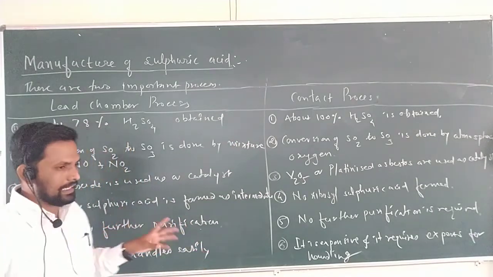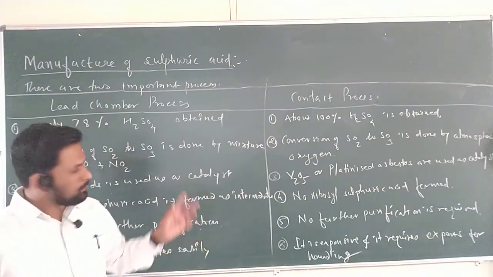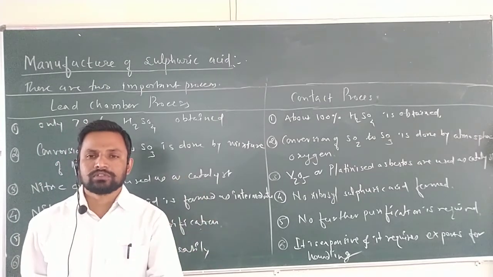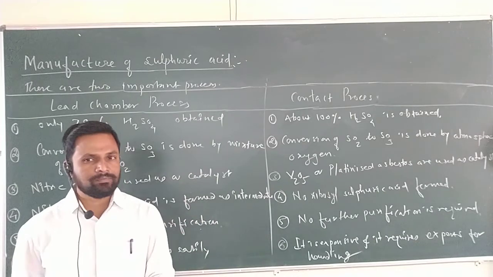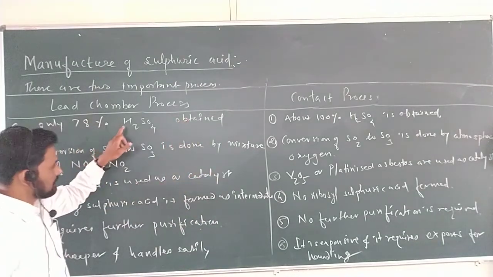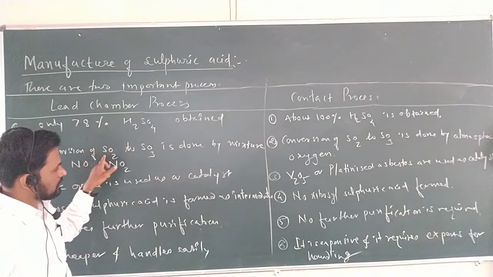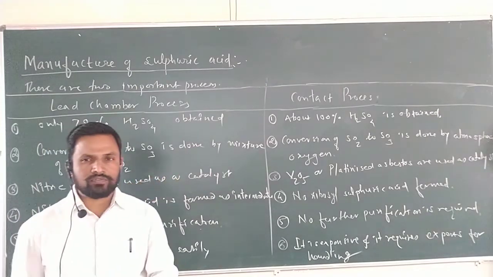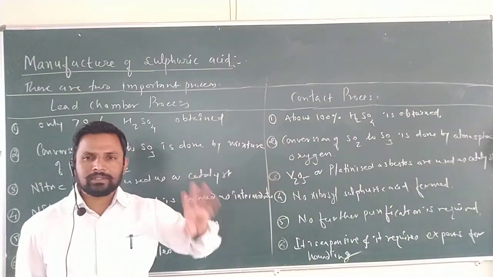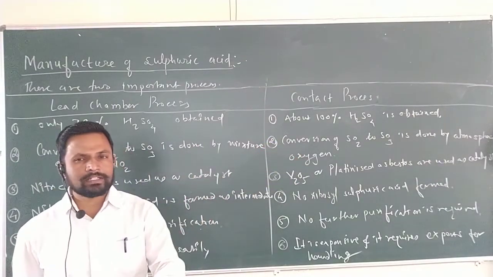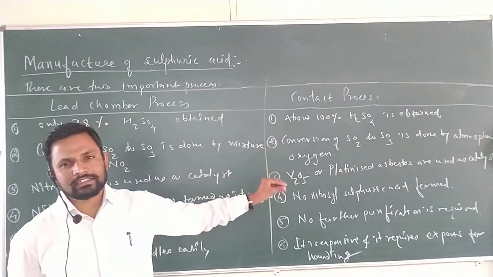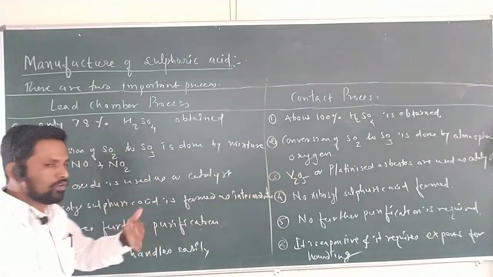And second, as I told, the processes are defined on the basis of the second step, that is the conversion of SO2 to SO3, which is a very important step. That step decides which process it is. In the lead chamber process, the conversion of sulfur dioxide to sulfur trioxide is done by a mixture of NO and NO2. But in the contact process, the conversion of SO2 to SO3 is done by simple air oxygen, atmospheric oxygen. Therefore, that is easily available and more preferable.